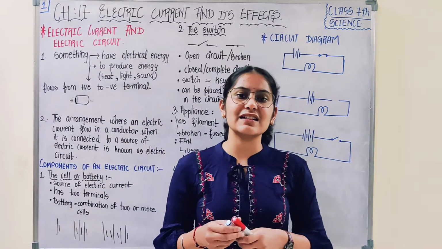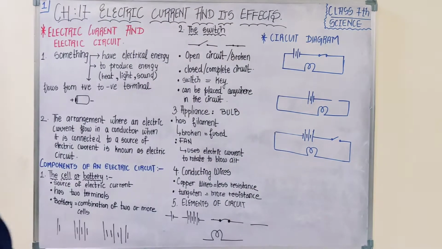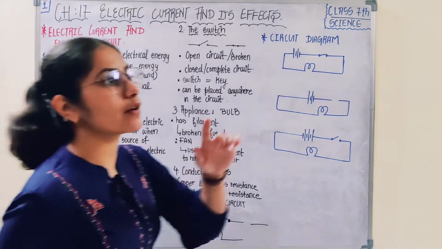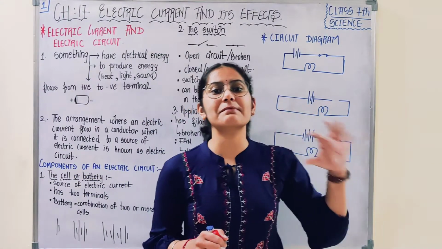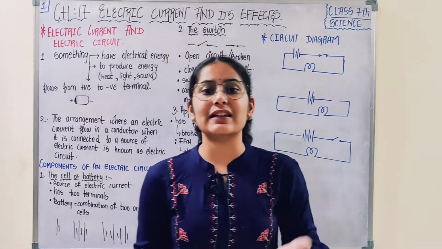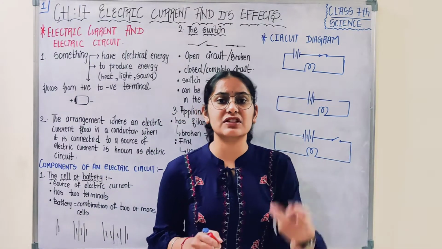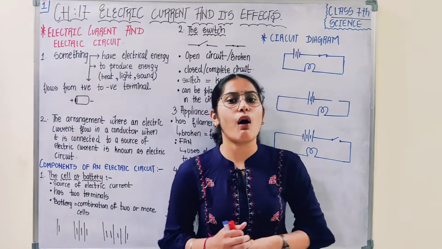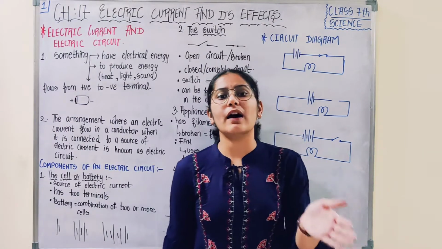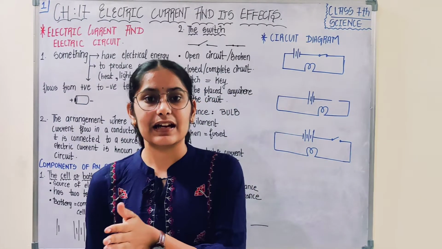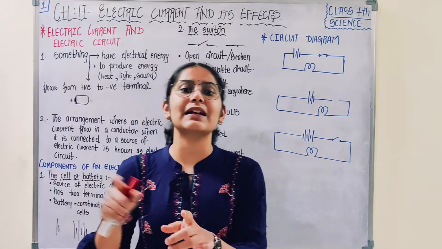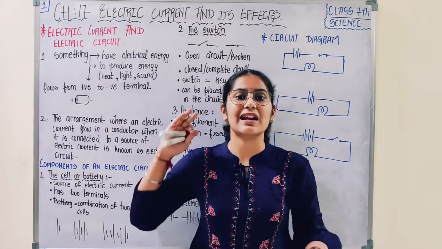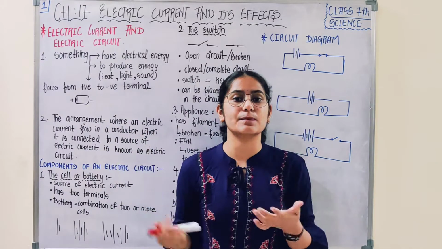There are large machines in which the electric power is generated, and this power reaches our home, through which all our major electrical appliances like light, fan, refrigerator, washing machine, AC, air conditioner, all these big appliances work on the electric current. This electric current is ultimately coming from the large generators which are creating this power.